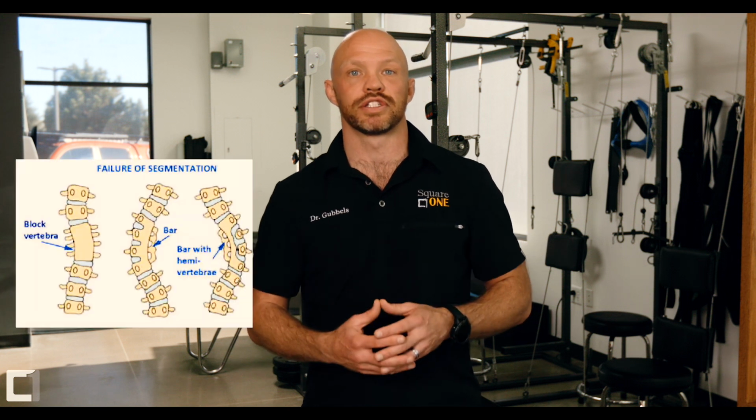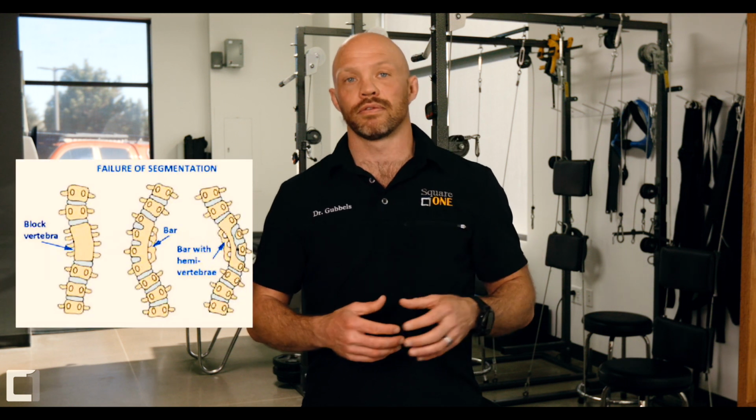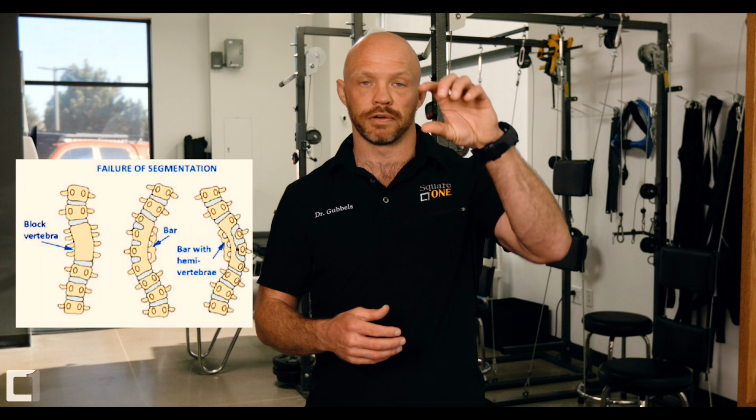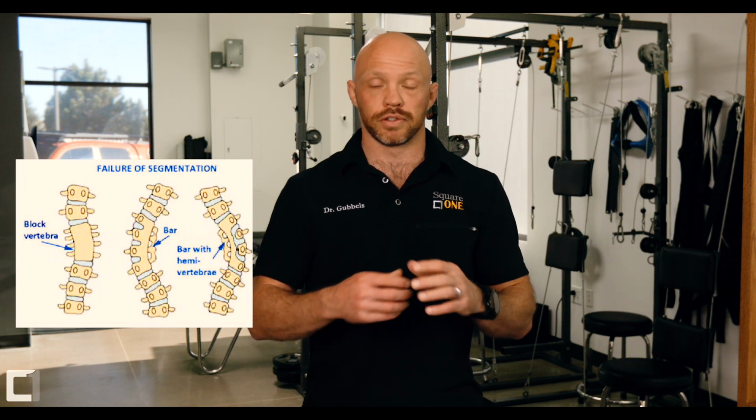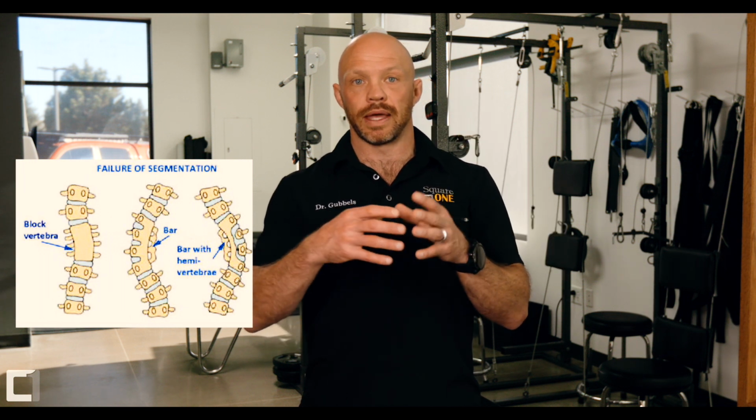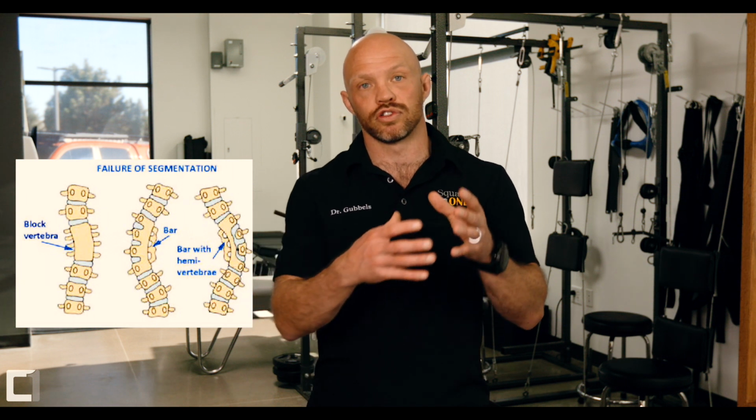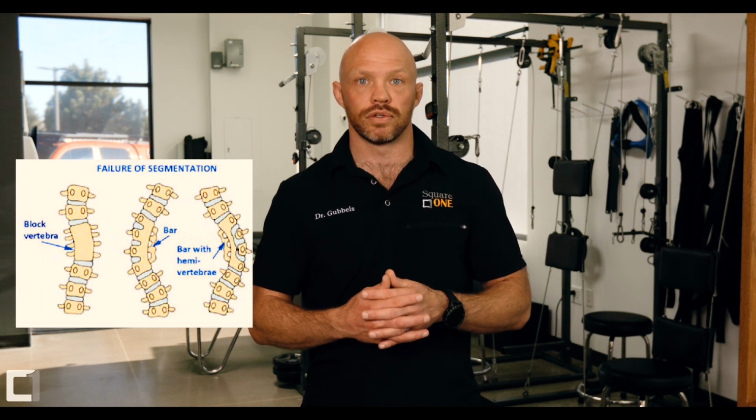Someone could also get what's known as block-shaped vertebrae, where you could have anywhere from 2 or 3 or more vertebrae that are fused on one side because they're not supposed to be fused, and then those blocked vertebrae can actually cause or drive the scoliosis to actually form and develop. If someone has a congenital scoliosis, we're not actually going to fix or cure that with things like bracing or scoliosis-specific exercise. Those could be used to help manage it, but typically those are resolved when they're more severe through surgery.